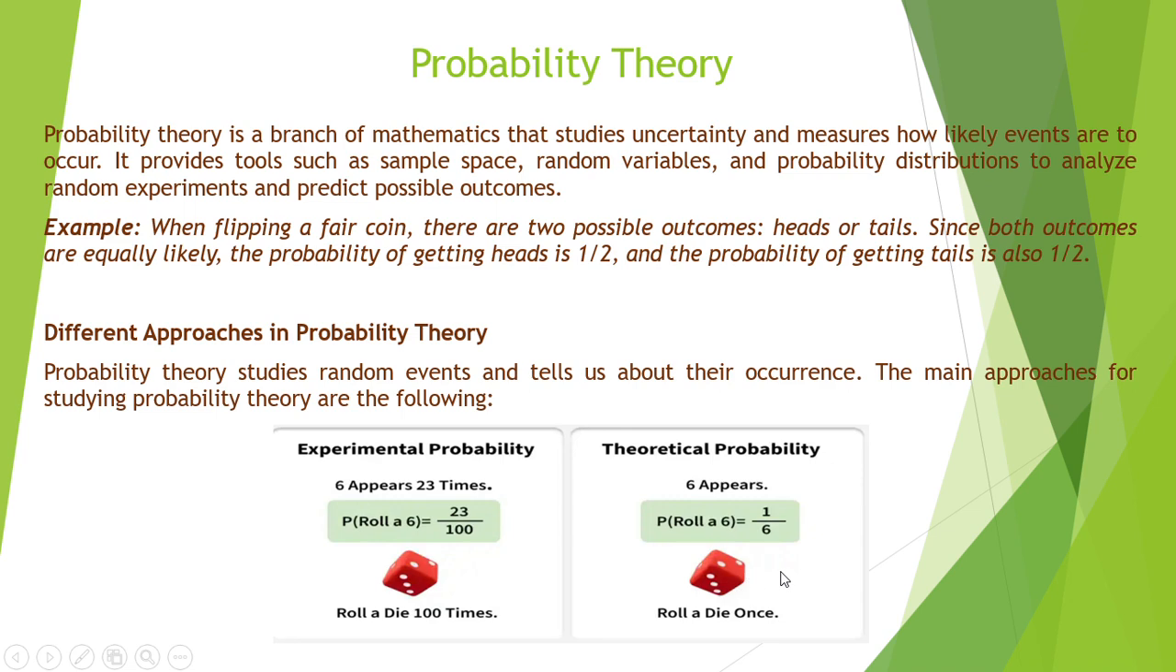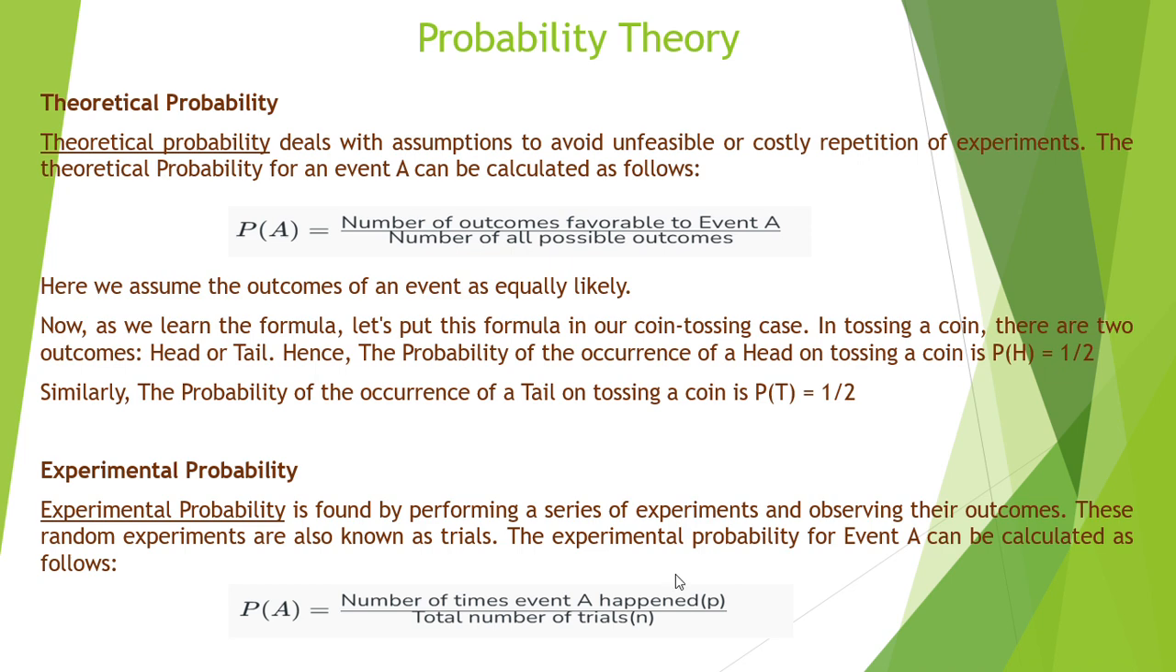Now, theoretical probability talks about the purely theoretical part of the probability. Here, if I roll a die once, then what will happen? The probability of occurrence of the 6 will be 1 by 6 in this case. Okay, so the outcome is 6 actually. So that is the theoretical probability. Okay, let me move to the next slide.